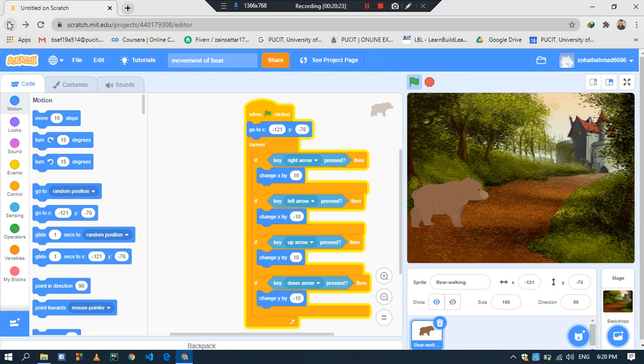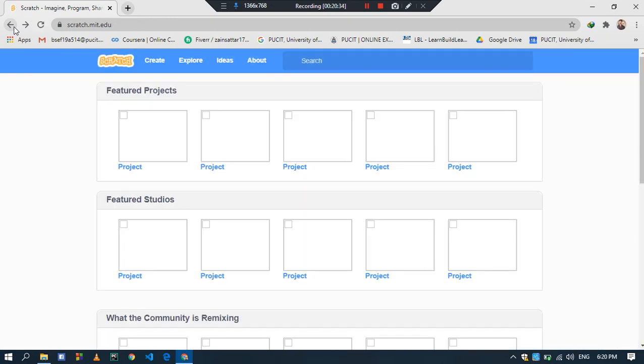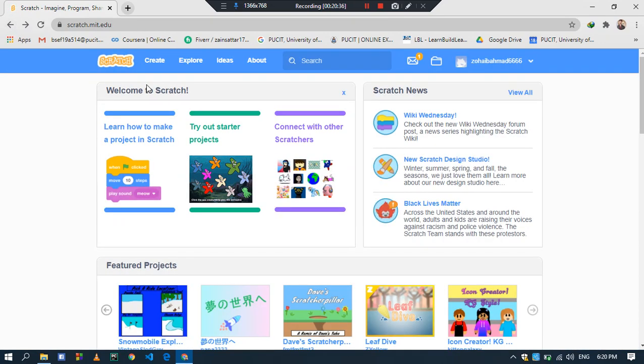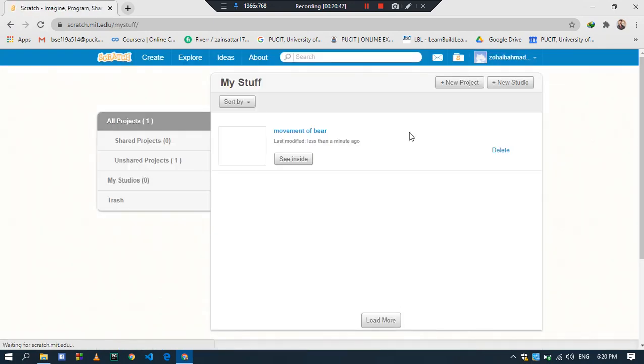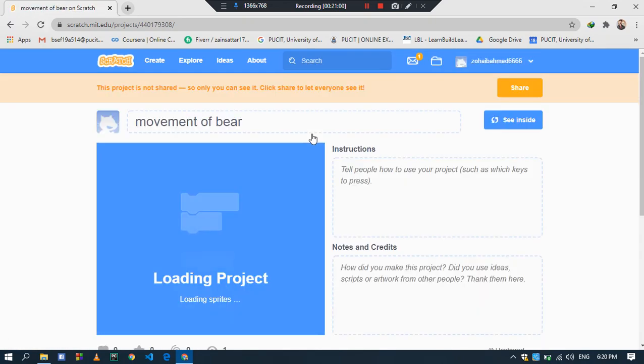Now we'll come back to the home page of the Scratch website. This is our account. Click on this option: profile, my stuff, account. Second, click on my stuff. Now see, this is your project. Click on this to see whatever you made. Then wait for the loading. Okay, see, this is your project.